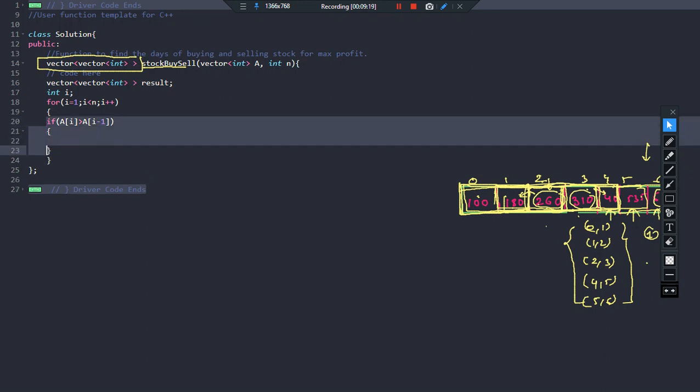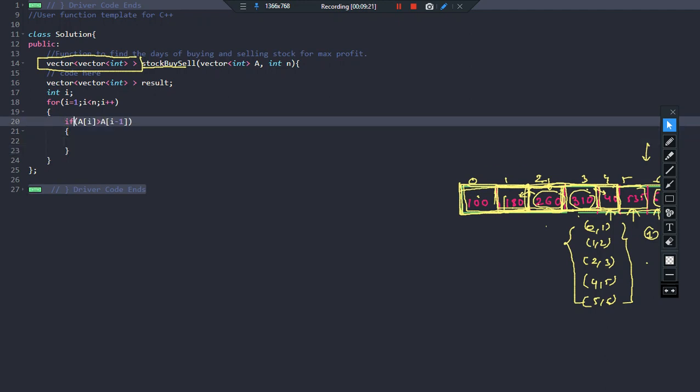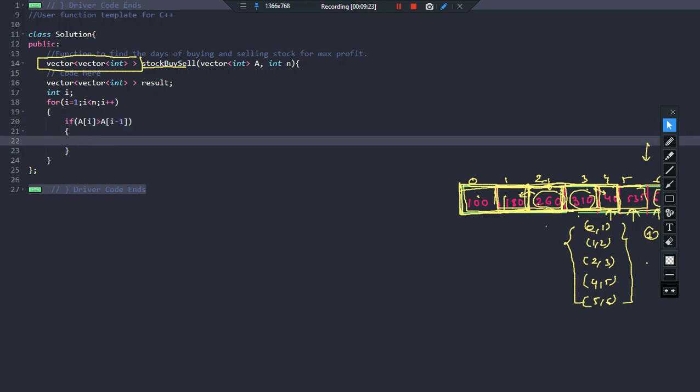In that case, let us do a nested loop. If a of i is greater than a of i minus 1, which means the value of the stock today is more than the stock price yesterday, it means I am going to take this combination, wherein I will do result dot pushback. So what is the index I'm going to take? I'm going to take i minus 1, yesterday's index, and today's index. That's it. So I hope you're getting the point.